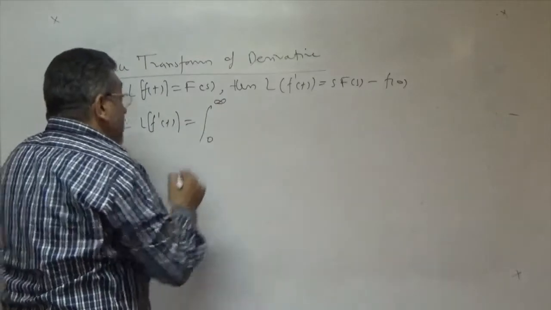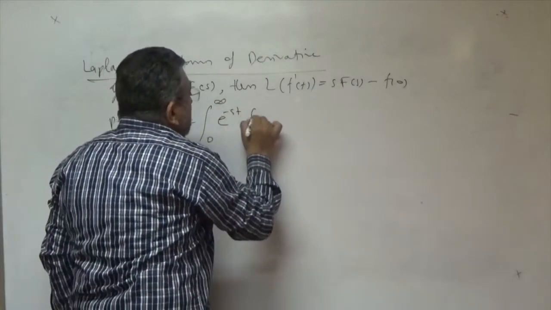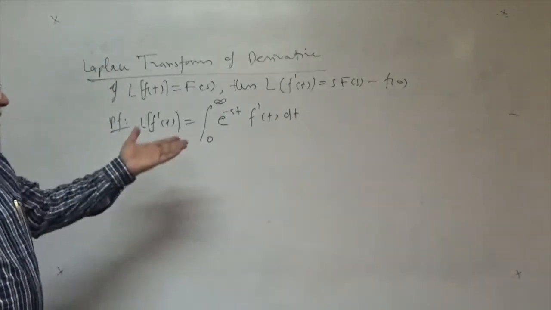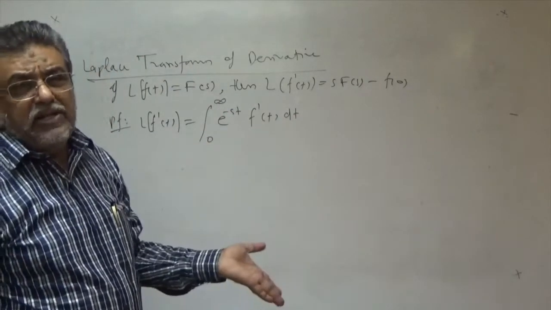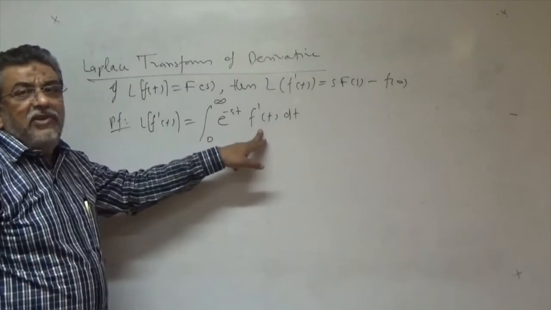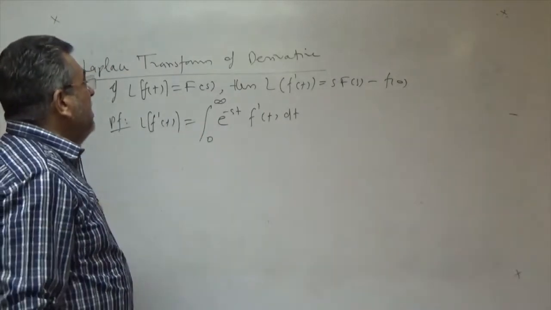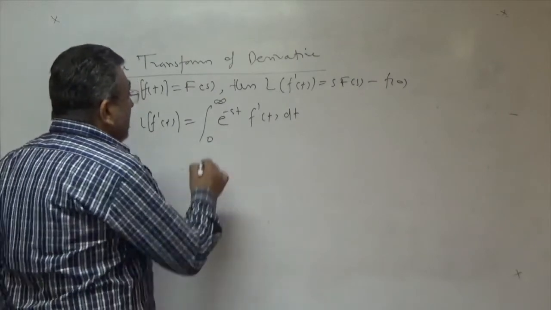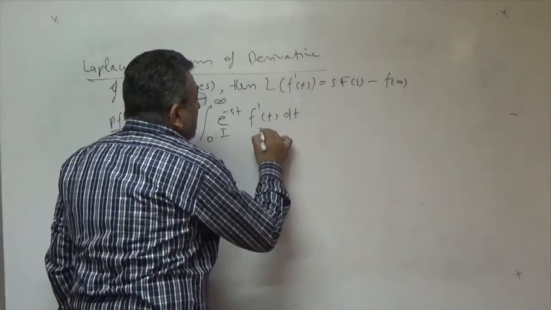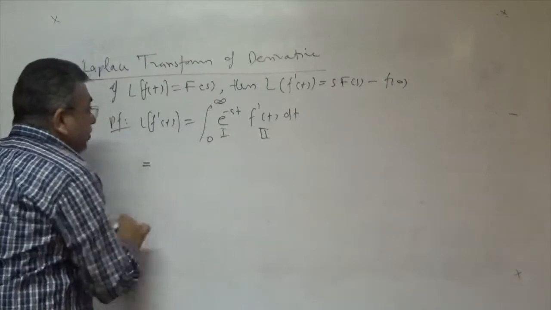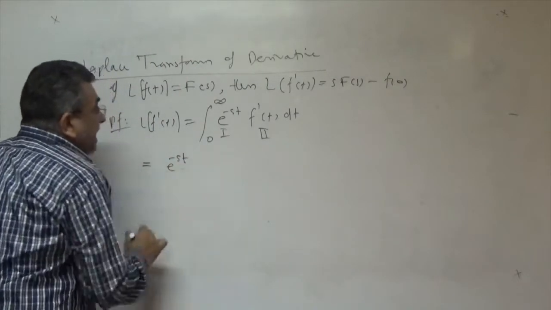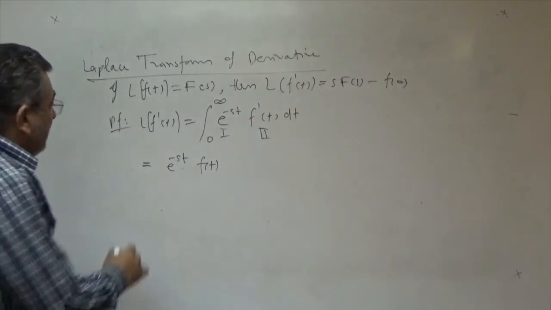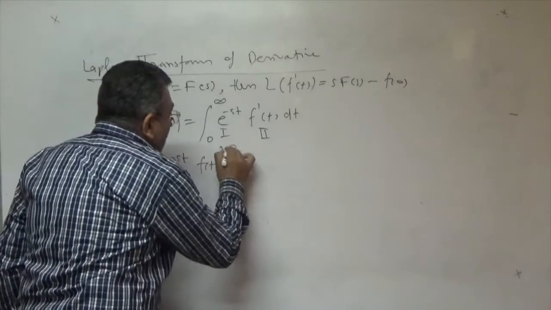If we take simply this f dash t, what is the first principle about it? First principle is integral from 0 to infinity of e to power minus st f dash t dt. That is the simple basic formula, the original definition of Laplace transform, we only put in this f dash t. Now integrate this by integration by parts. Take e to the power minus st as first function, and f dash t as second function. Then by parts, first function into integration of second function: the integration of f dash t is f(t), with upper limit and lower limit.